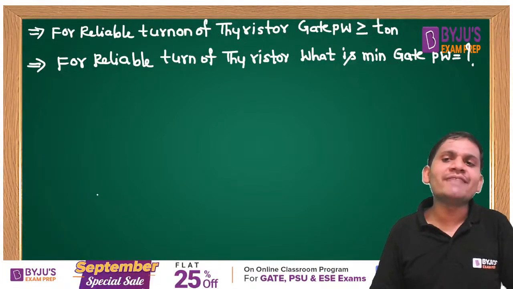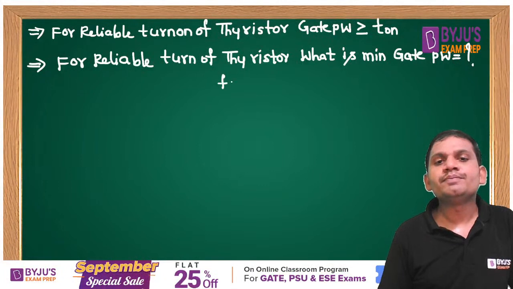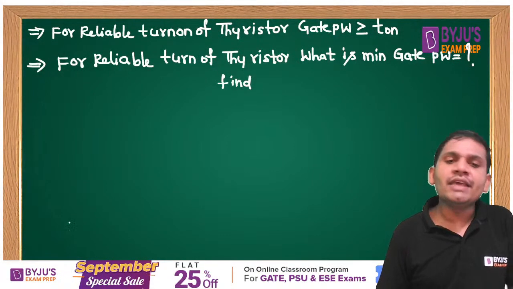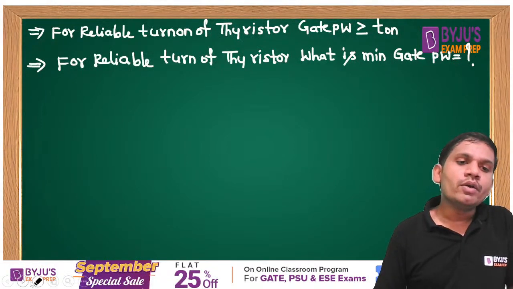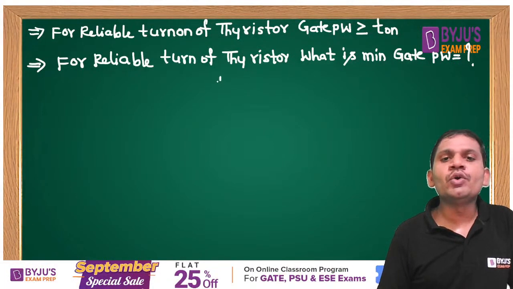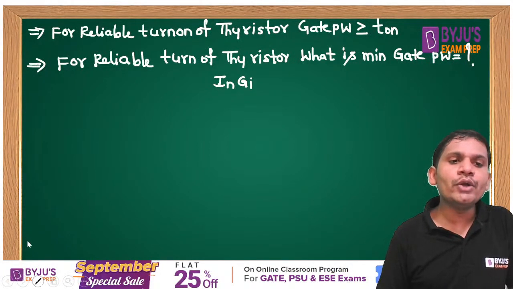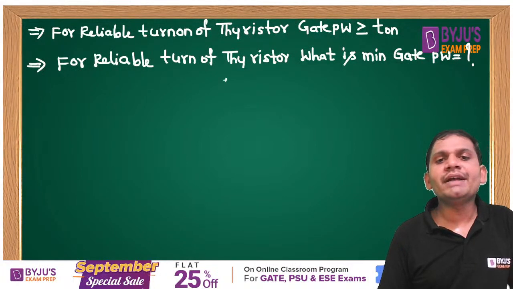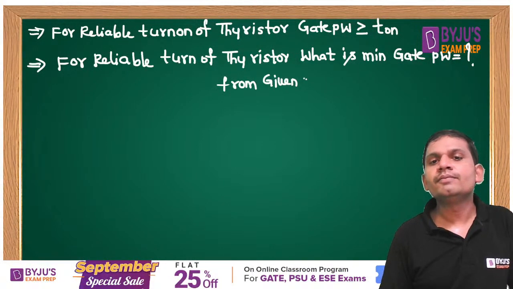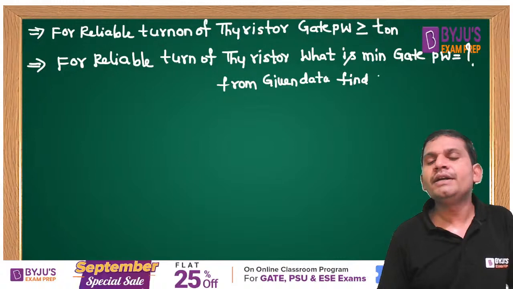If the question is asked like this, students, then from the given data, find the T at IL.